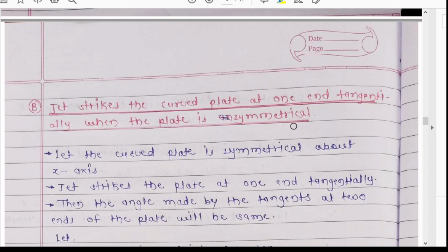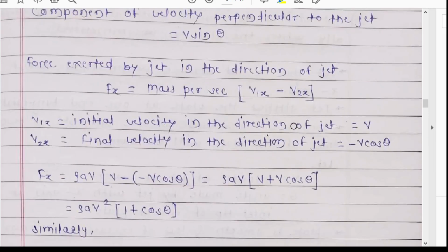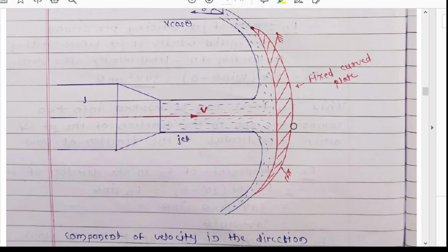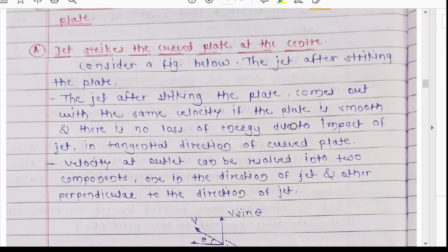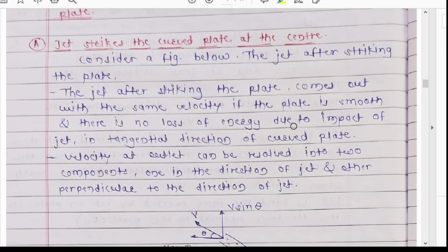Firstly we are going to find out the case where the jet is striking a curved plate that is symmetrical, and the jet is striking at the center of that curved plate.